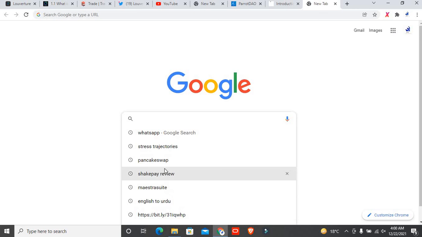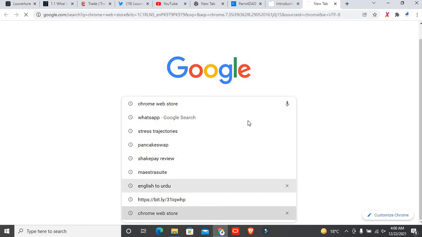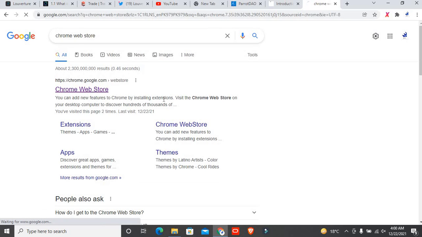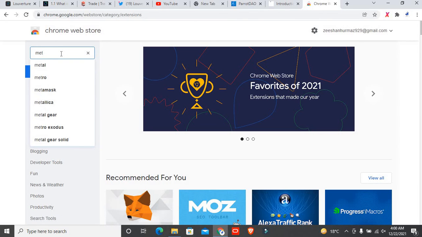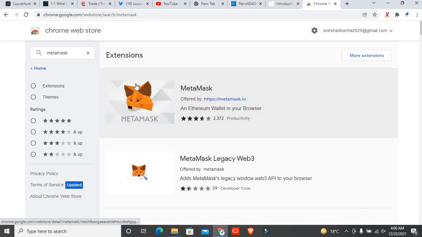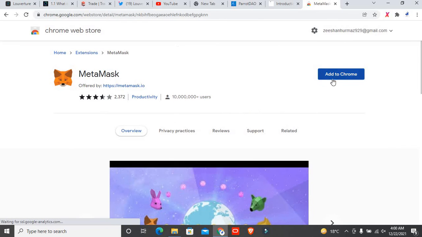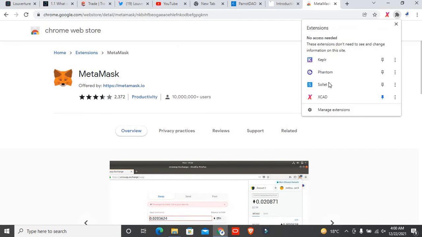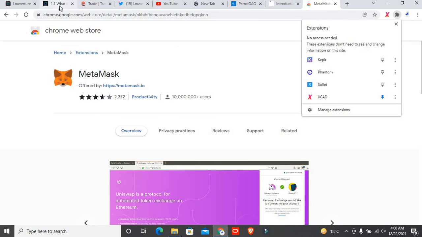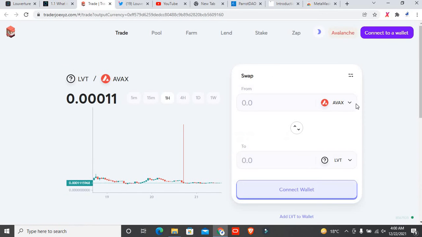You simply search for Chrome Web Store. After that you click on the first link, and we simply wait for that. After that you write here MetaMask. If you click on add to Chrome, then it will be directly added to your extension box right here, and you must access MetaMask and create an account in MetaMask. After that you will be able to buy this token, and you must have AVAX in your MetaMask wallet. After that it will be directly swapped to the LVT token.